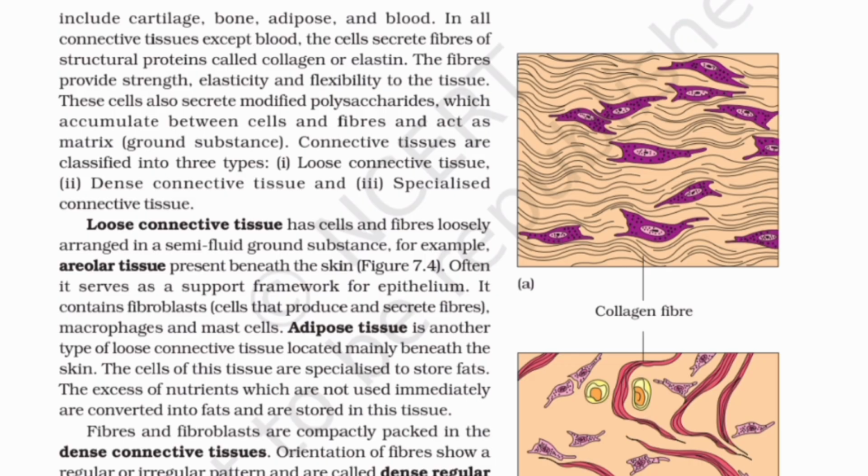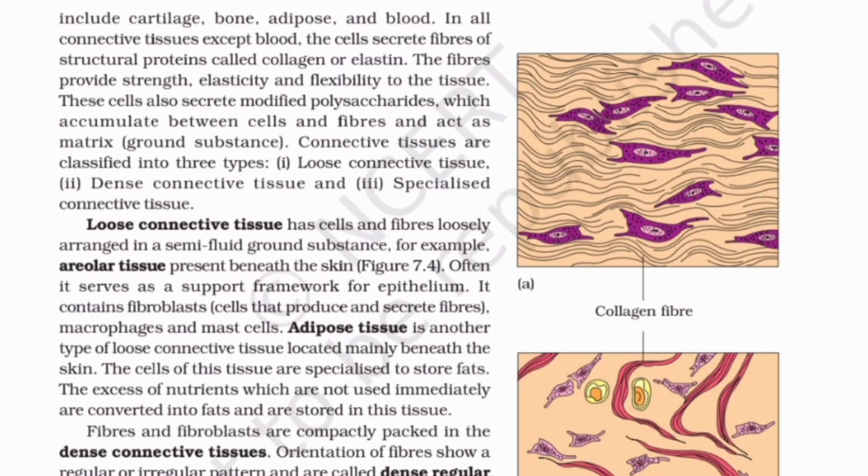In all connective tissues except blood, the cells secrete fibers of structural proteins called collagen or elastin. The fibers provide strength, elasticity and flexibility to the tissue. These cells also secrete modified polysaccharides, which accumulate between cells and fibers and act as matrix ground substance. Connective tissues are classified into 3 types: loose connective tissue, dense connective tissue, and specialized connective tissue.